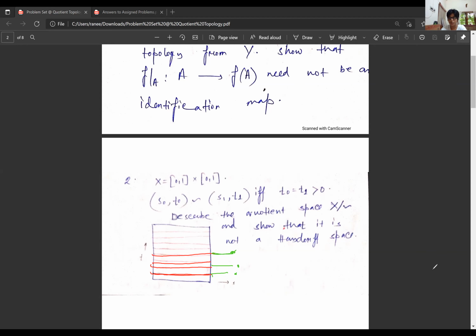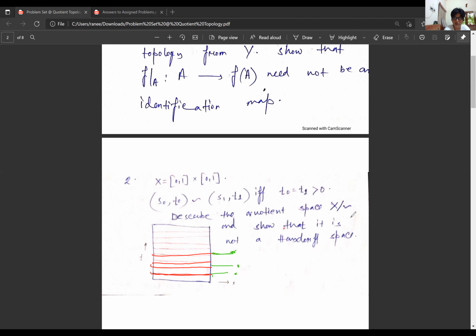Does it make sense to you? Just try to understand what equivalence relation is going on here. That is all there is to quotient topology: understanding the equivalence relation, or the identification map. So all those points are identified to a single point.